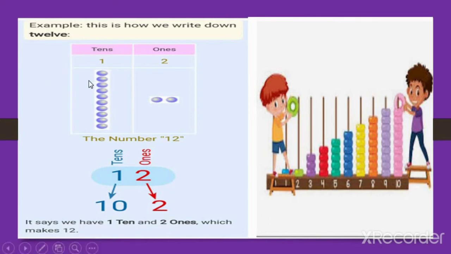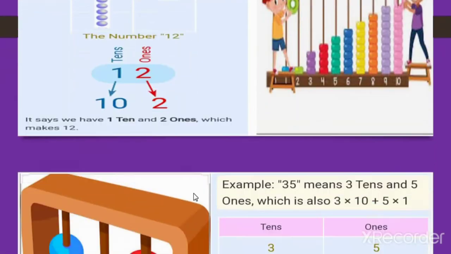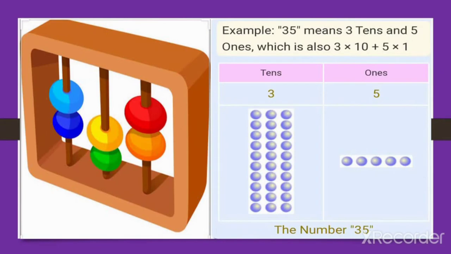We have seen before how we can write the number 12. Now we have one more example, which is the number 35. How can we write this number, or how can we separate it in the form of tens and ones? Let me explain. Look, the number is 35.